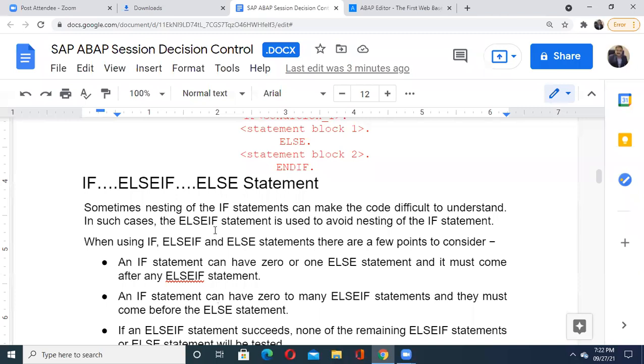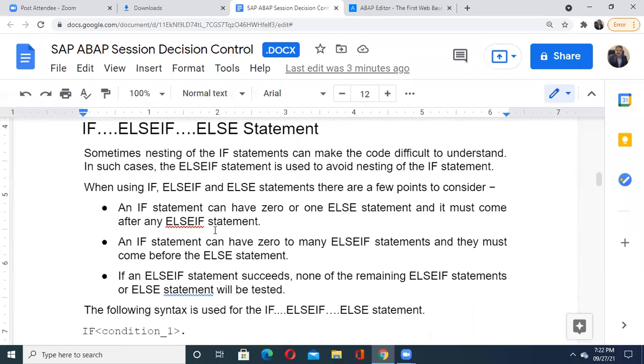So how is it so? Please understand a few points related to this else if and else. An if statement can have 0 or 1 else statement. I think everyone knows about this. An if statement can have 0 or 1 else statement, and it must come after any else if statement. Please note that when you are going to use else if, then the else will come after that else if.